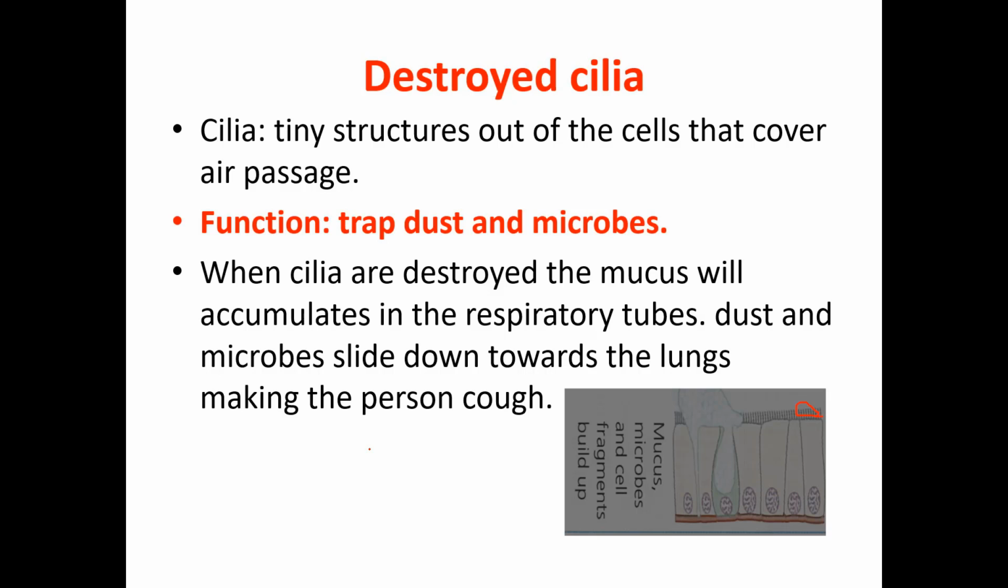As you know, usually smokers are always coughing. Why? Because of the chemicals from the cigarette. These chemicals in the cigarette destroy the cilia. So when the cilia are destroyed, that means the dust and microbes can pass easily and reach the lungs. In addition to this, the mucus will accumulate in the bottom of the lung, and then it causes the person to cough.